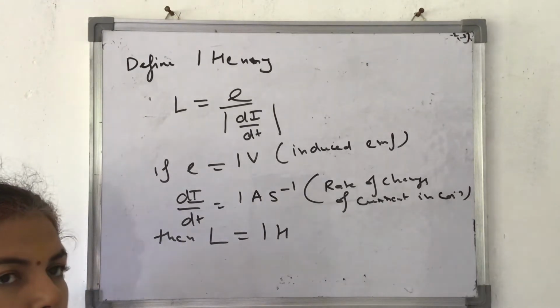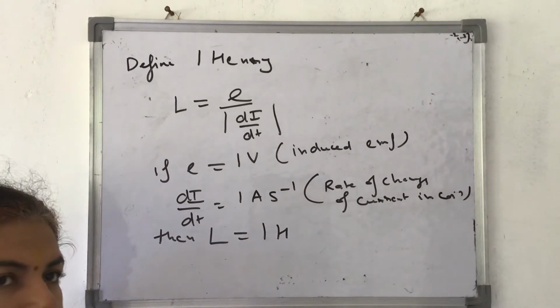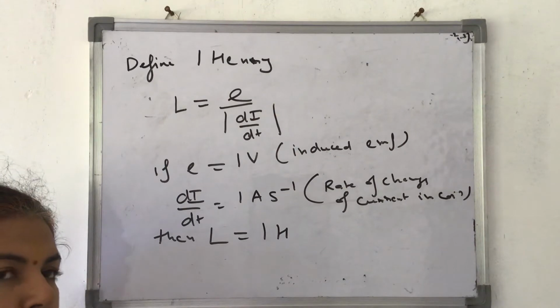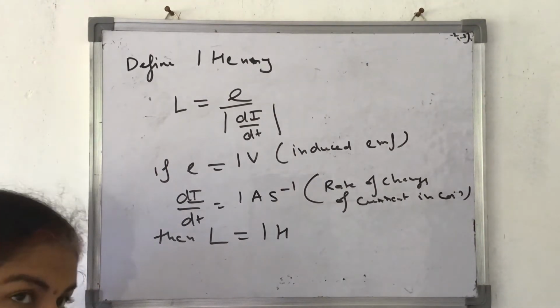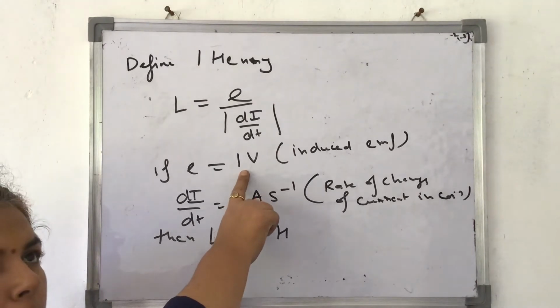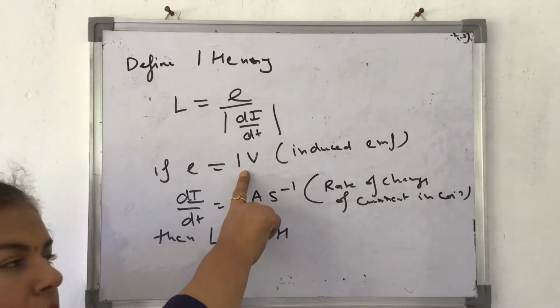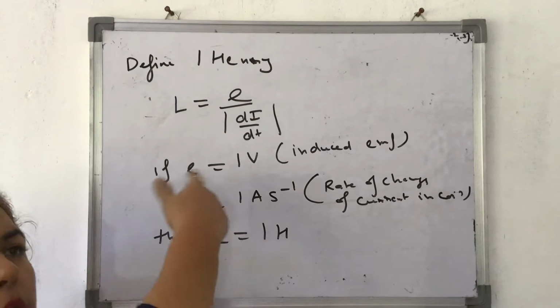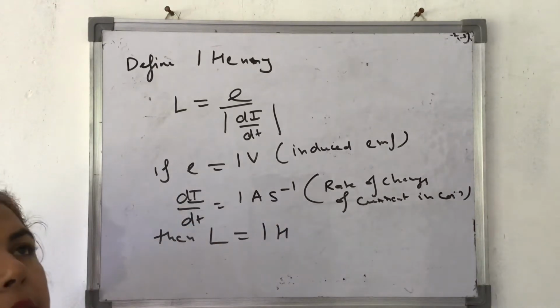I repeat, 1 Henry is the value of coefficient of self-inductance if 1 volt of induced EMF is produced in a coil due to a change of current of 1 ampere per second or due to rate of change of current of 1 ampere per second.